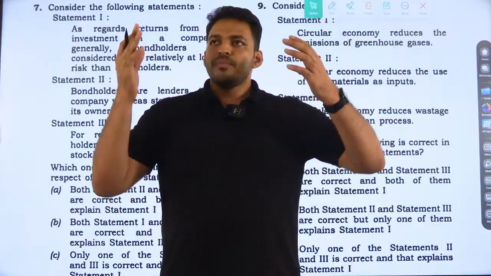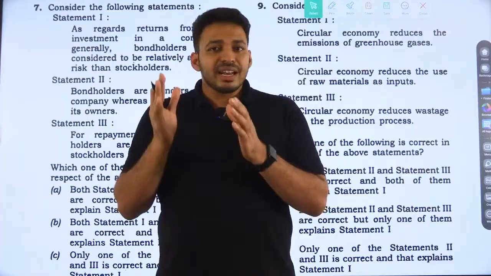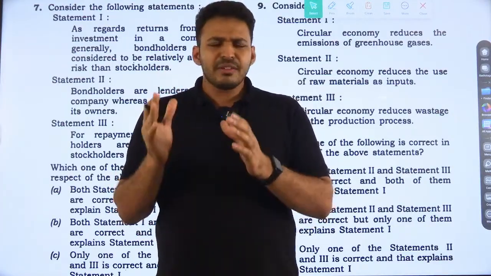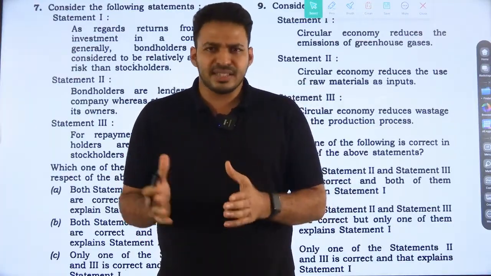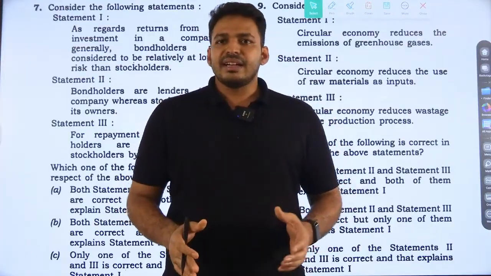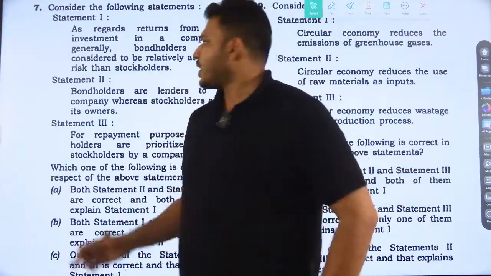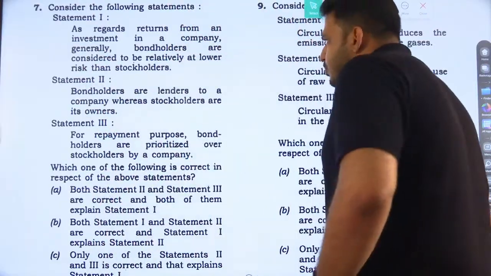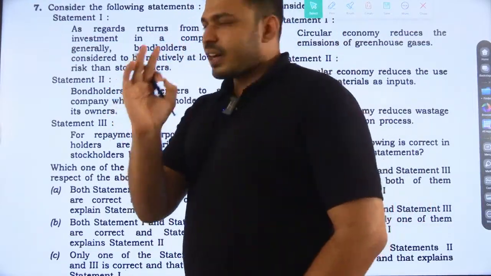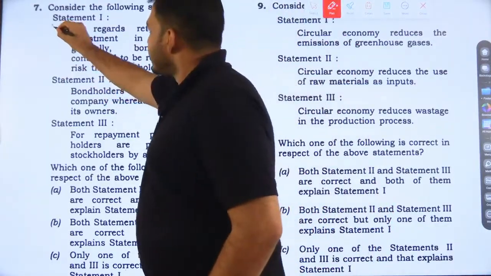Bondholders get a certain amount for whichever bond they purchase, but it's not the case for a stockholder. So bondholders have lesser risk than stockholders. That statement is right. Statement 1 is right.